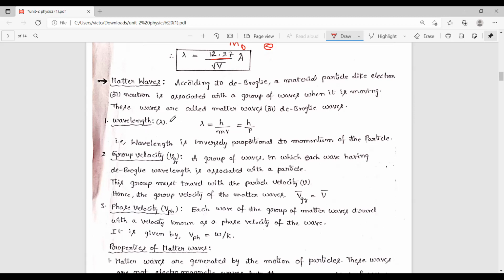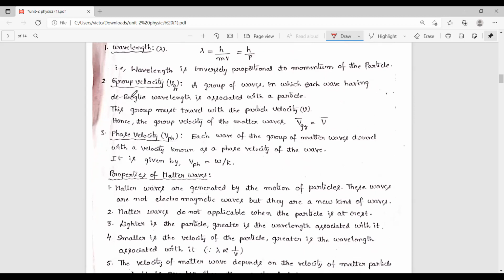So here we have some basic definitions, and we also discuss the properties of matter waves. First, wavelength lambda. All the matter waves or de Broglie waves have wavelength lambda equal to h by mv. And what is the group velocity?